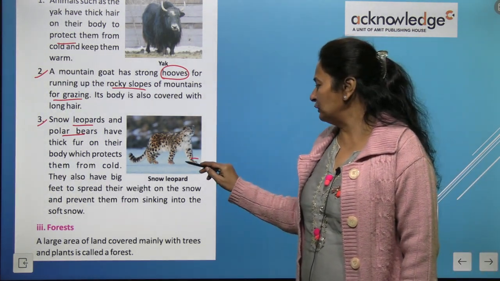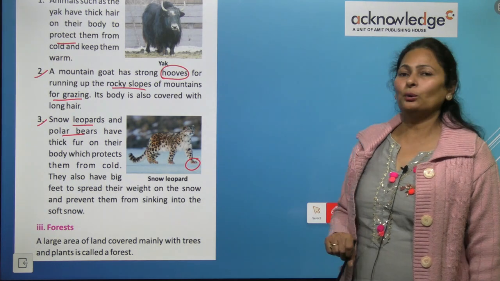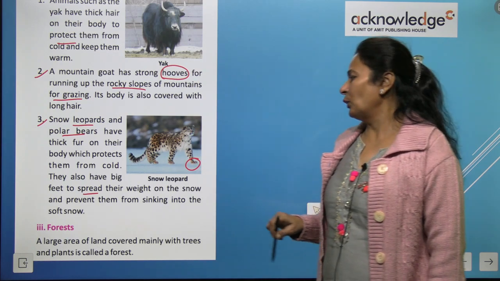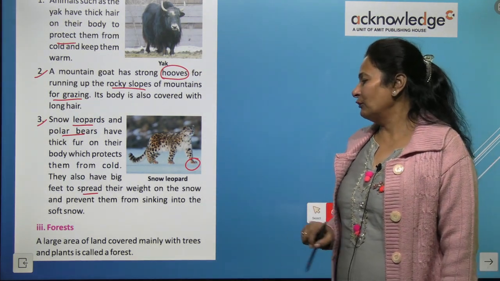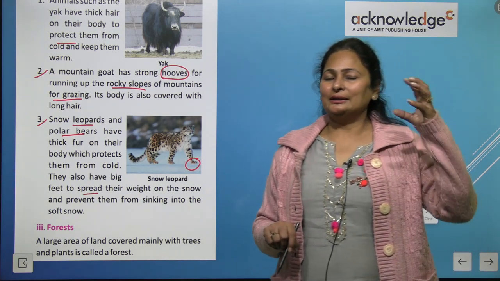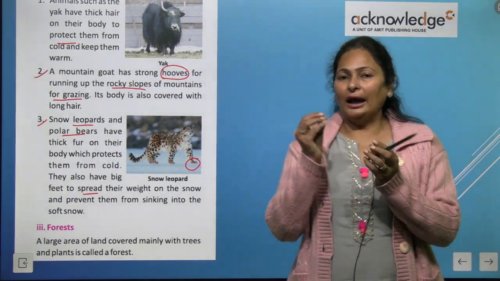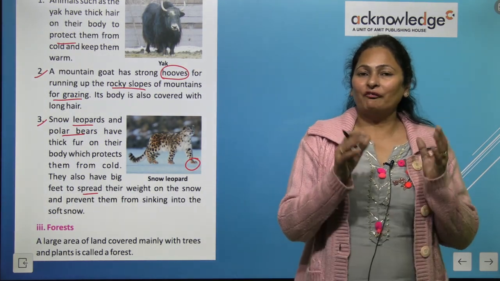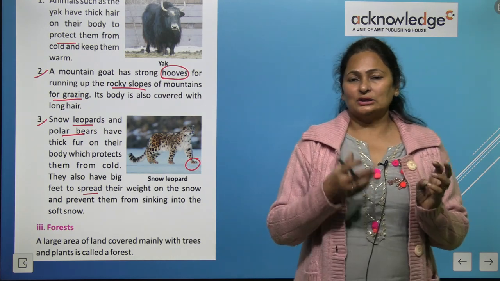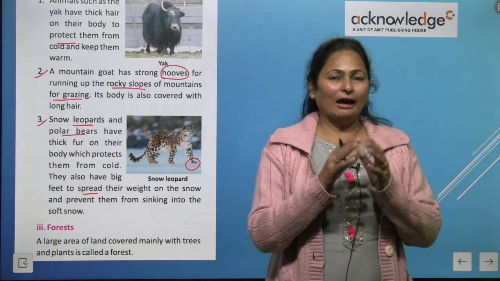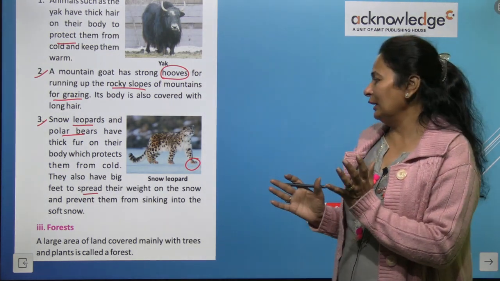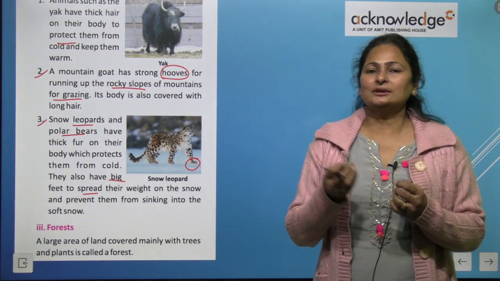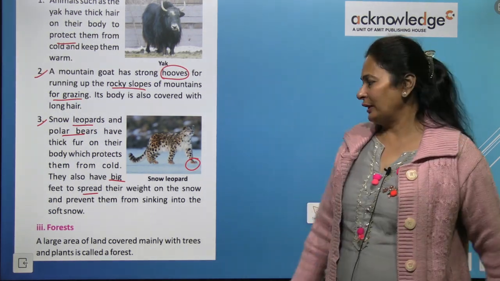You can see in this picture, the snow leopard has big feet to spread their weight on the snow and prevent them from sinking into soft snow. If they had thin feet, they could sink into the snow. To prevent sinking, snow leopards and polar bears have broad, or big, feet, and they balance their weight on them, right?